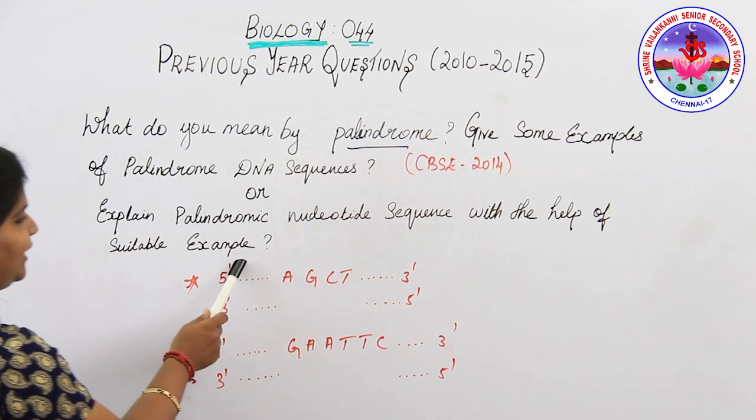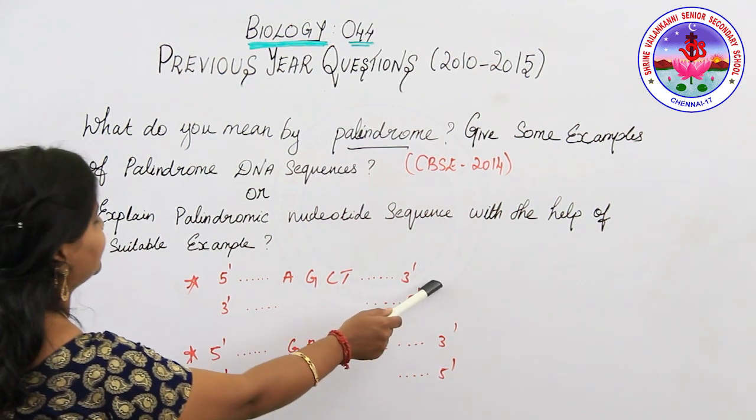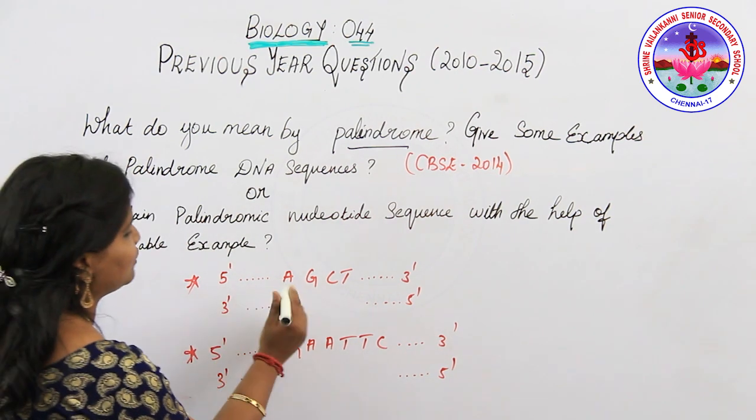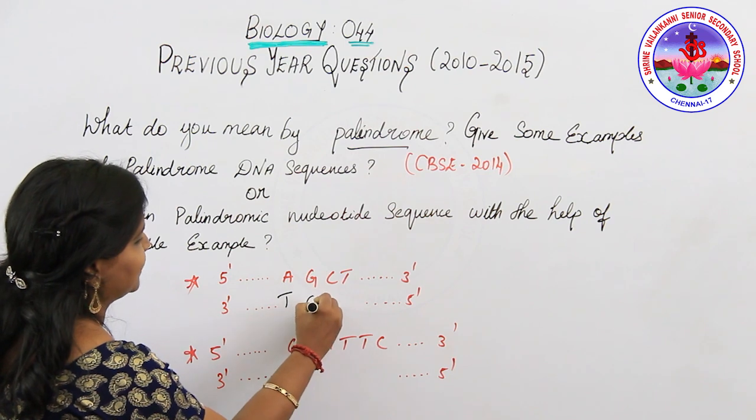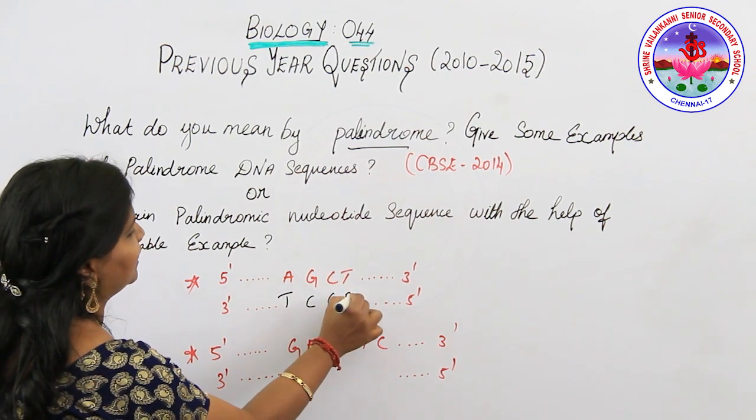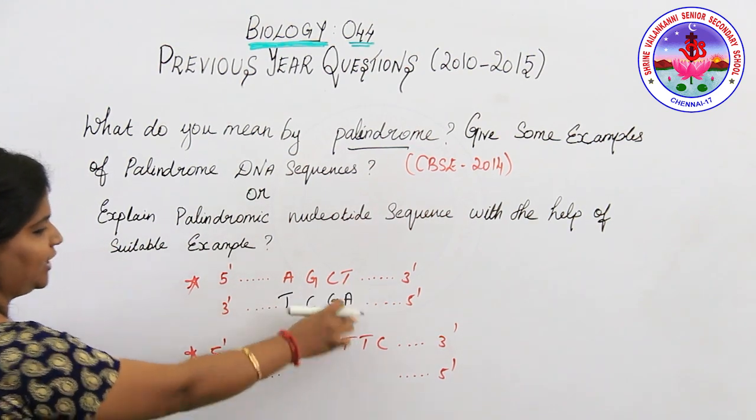C, 5 prime end, A, G, C, T. So this will be the nitrogenous base pairing with the 3 prime end, and again the 3 prime starting end. Here adenine is paired with thymine, guanine paired with cytosine, cytosine paired with guanine, and thymine is paired with adenine. Now you can see the palindromic sequence of DNA.